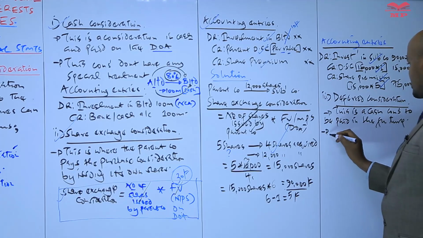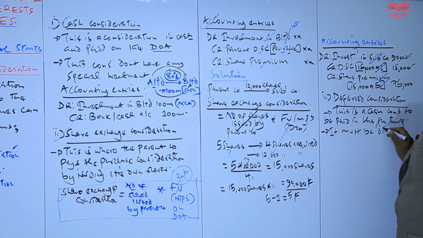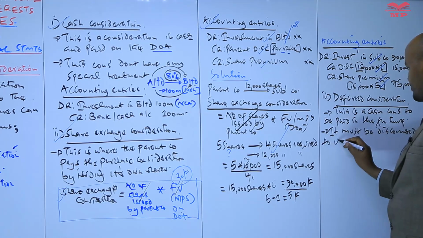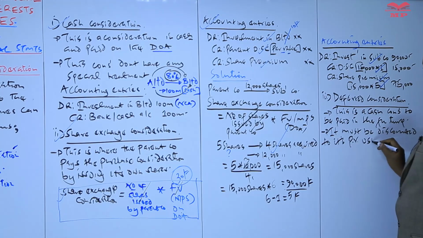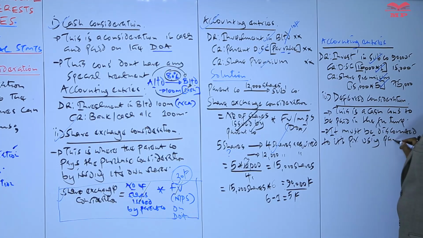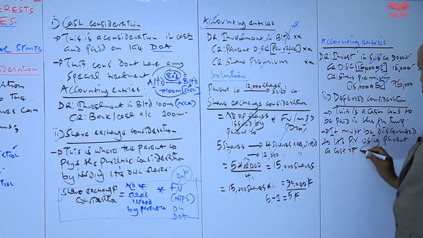And then in this case, we have said that it must be discounted to its present value using the parent company cost of capital.